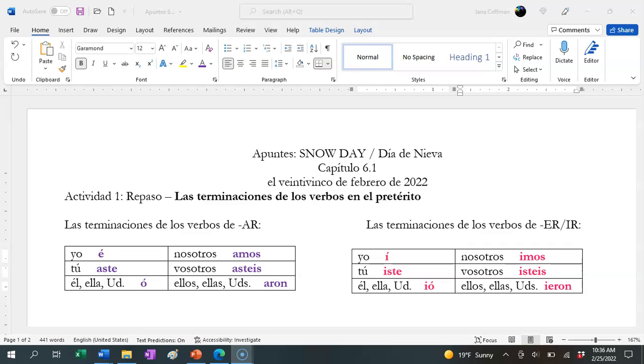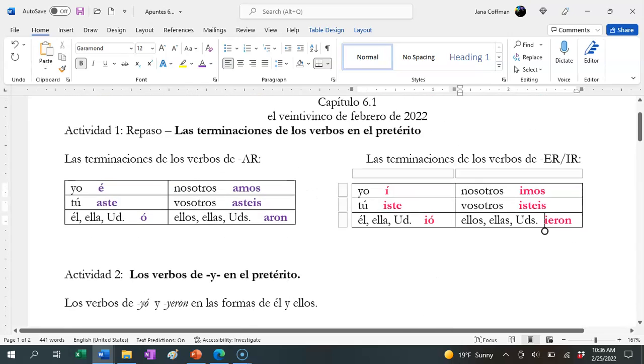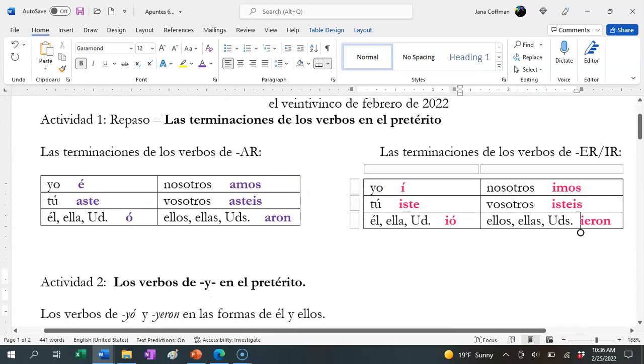Las terminaciones de los verbos de ER e IR, these endings for ER and IR verbs are the same. So they're í con acento, iste, ió con acento en la O, imos, isteis e ieron. These endings are going to work for all of the verbs that we're talking about today.